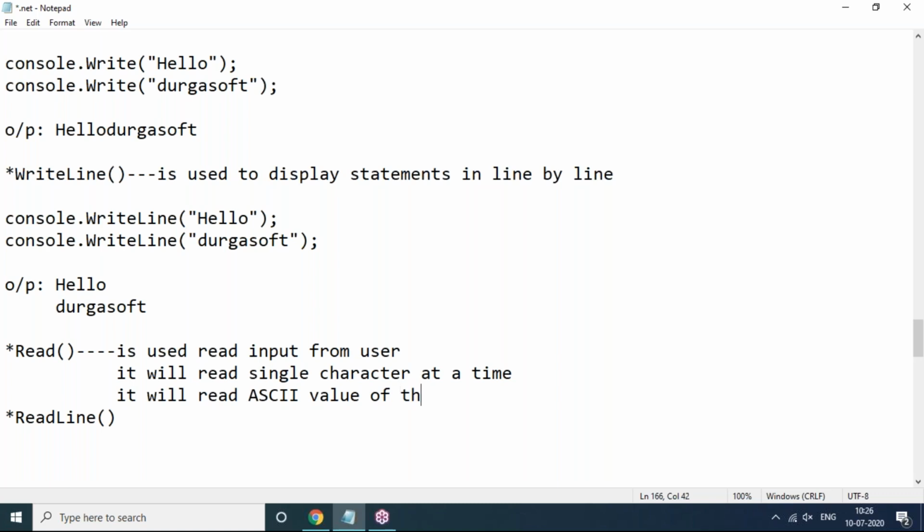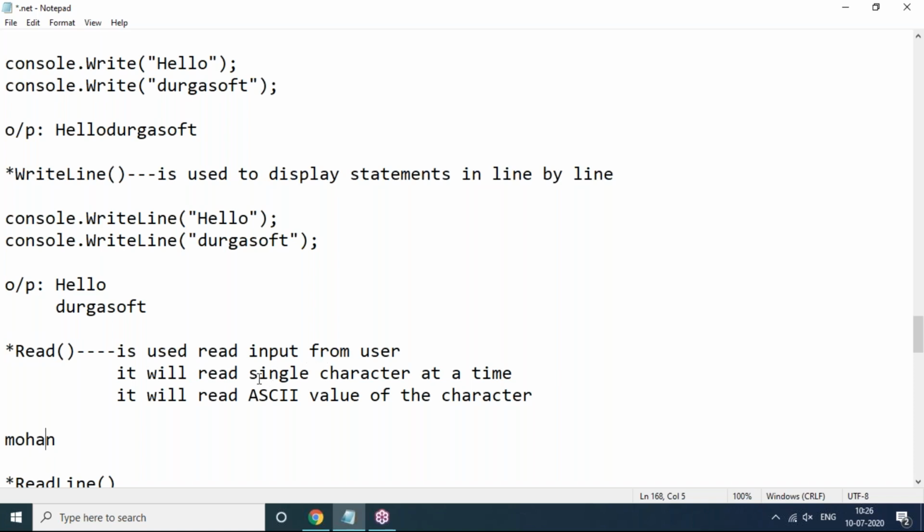ASCII value of the character, we can say that. It is used to read input from the user. It will read a single character at a time, and it will read the ASCII value of the character. So for example, I'm giving my input MOHAN, user side. Whenever I use the read method for reading these characters entered by the user, the read method will read input